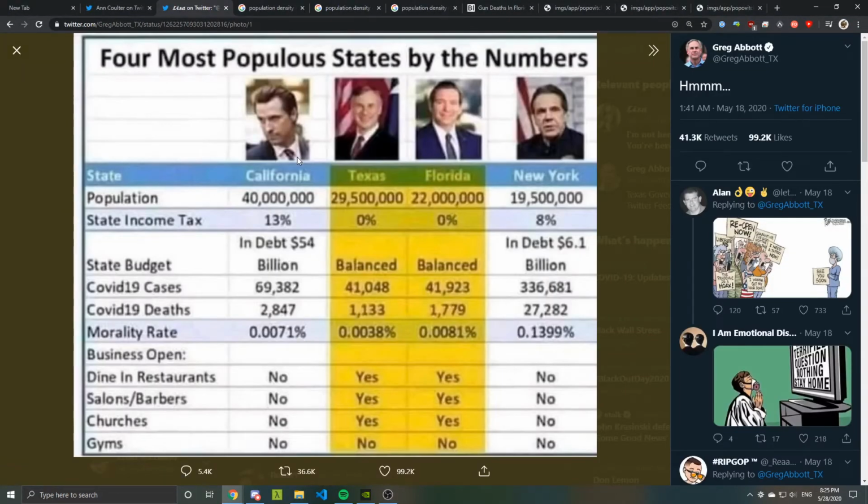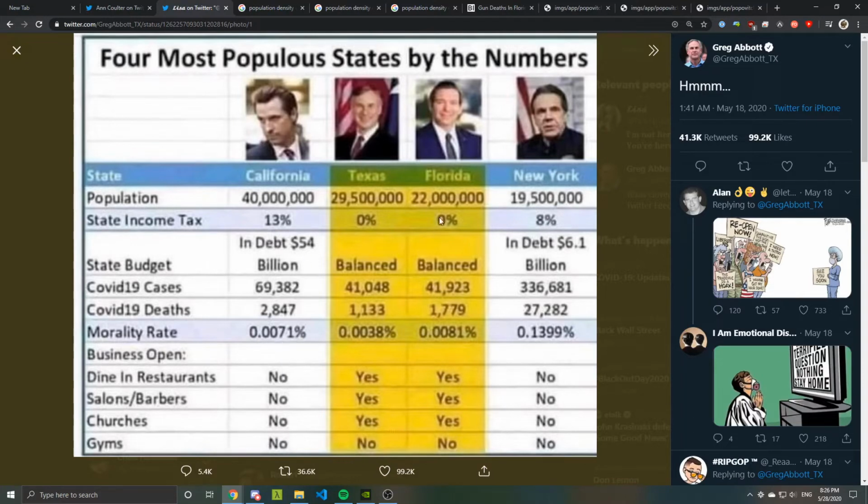It describes the 4 most populous states by the numbers. So, yes, we see their populations. Then for some reason, we have state income tax. So he's highlighted the ones with 0% income tax in yellow. So I guess these are his favorite ones because he's the governor of Texas. And then we have the state budget. But then the rest of the graph is talking about COVID stuff. So that's kind of what I'm going to focus on. Anyway, the mortality rate in California is actually lower than the rate in Florida.